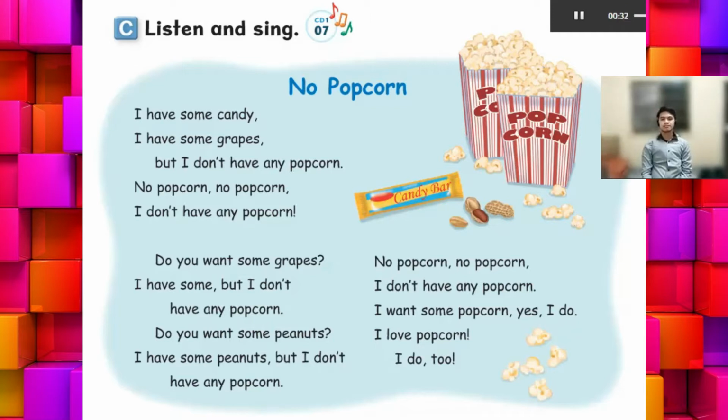Do you want some grapes? I have some, but I don't have any popcorn. Do you want some peanuts? I have some peanuts, but I don't have any popcorn. I want some popcorn, yes I do. I love popcorn. I do too.